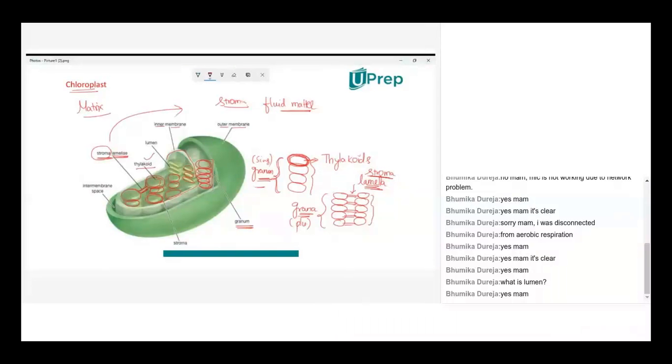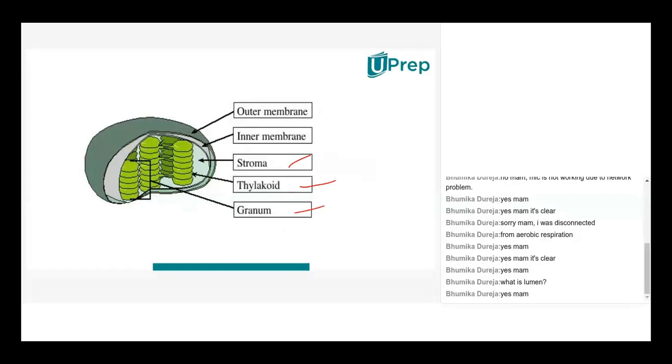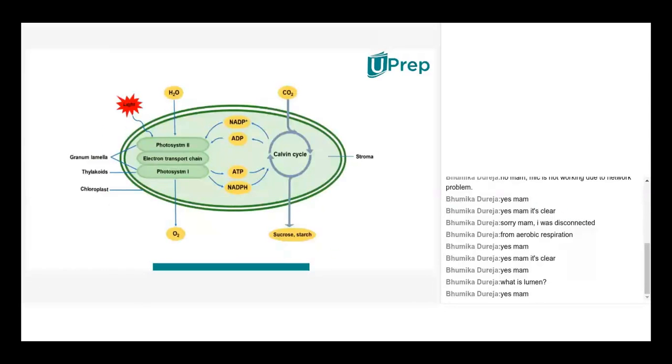Now, when you take the functional aspect of chloroplast, chloroplast is a site where you will have photosynthesis. So generally, what does photosynthesis mean? So far, you would have read photosynthesis is nothing but taking in carbon dioxide in the presence of light and giving out oxygen and producing sucrose and starch, which is the food material for plant.